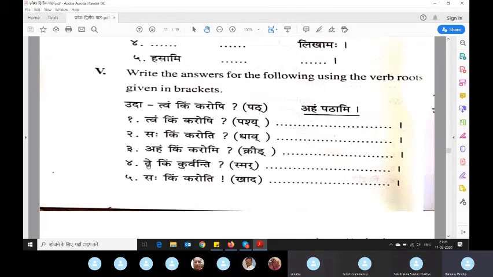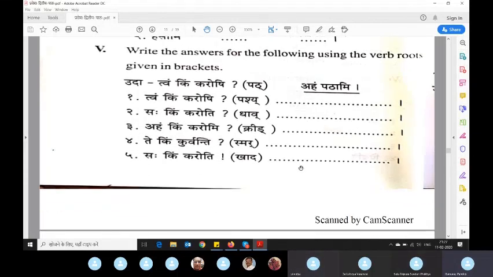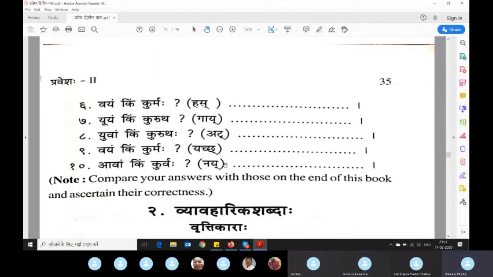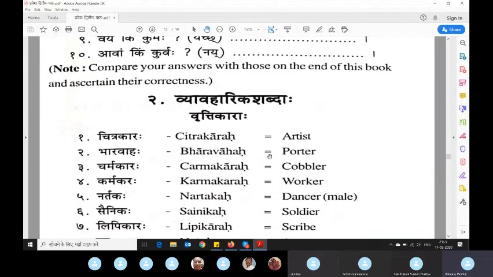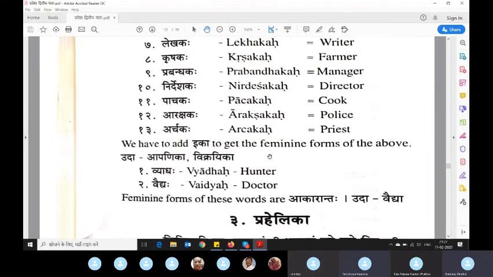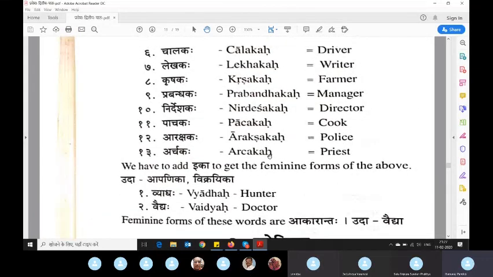Te kim kurvanti? Te is which form? Third person plural, bahuvachanam. Very nice. So now what should I say here? Te smaranti. They are remembering. Saha kim karoti? Saha khadati. Like that. So all this, do next on your own and share in our group. That's it. If you have any doubt, ask. Next we'll do other things.